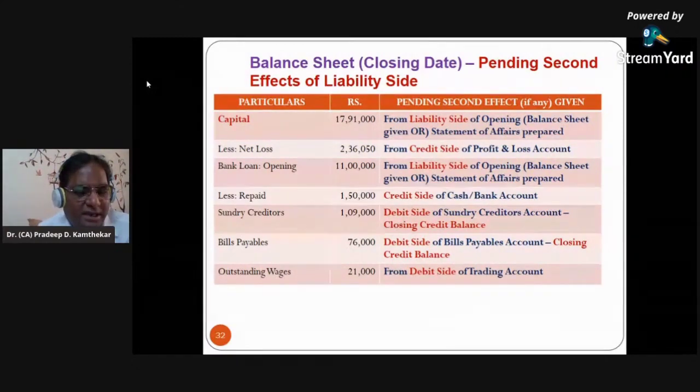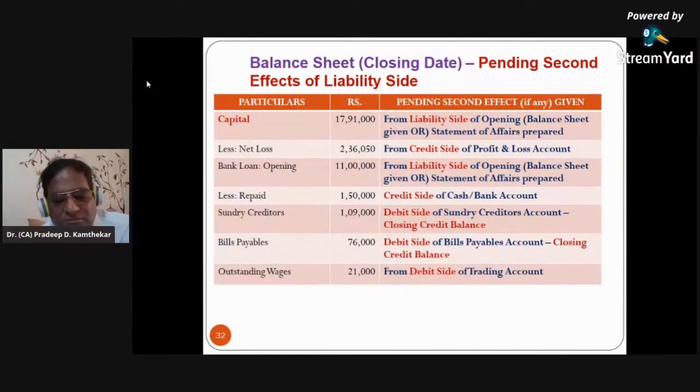Now when bank loan is repaid, the loan is reduced, and that is deducted from loan. Now when you deduct from liability side, it is not credit, it is debit. So the debit is shown in the balance sheet as loan repaid, and for that the credit will go to cash and bank because that loan is repaid. Sundry creditors, I told you second effect is sundry debtors. Sundry creditors debit side, it is a closing credit balance. Bills payable, second effect, debit side, bills payable account closing credit balance.